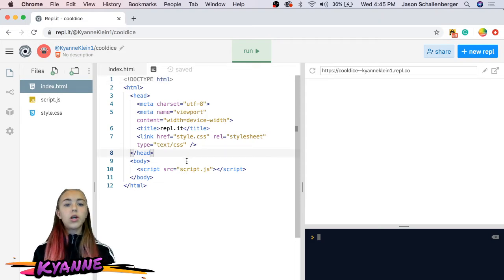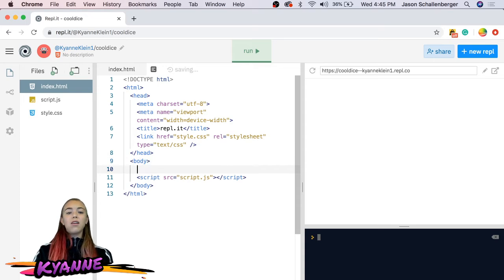Okay, so for our dice game, we're going to start with making our dice and a little button that we can click on to roll the dice. We're going to start with a div tag, and a tag, you just start with a less than sign, and then you have the tag name, and then a greater than sign. And then you end it, and don't forget the backward slash. So this is going to be our dice, and we're going to give it an ID of dice.